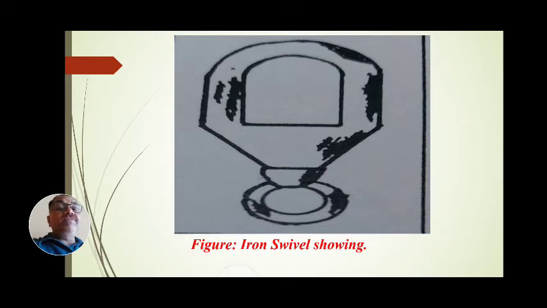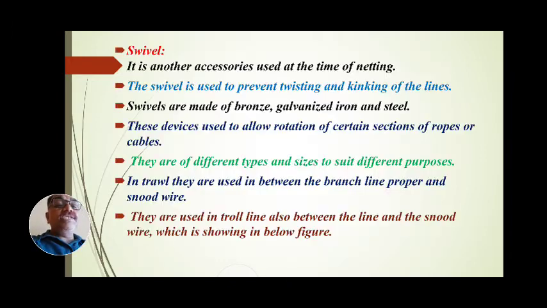This iron swivel is used to fit all these materials in a perfect way, keeping a close, tight condition.